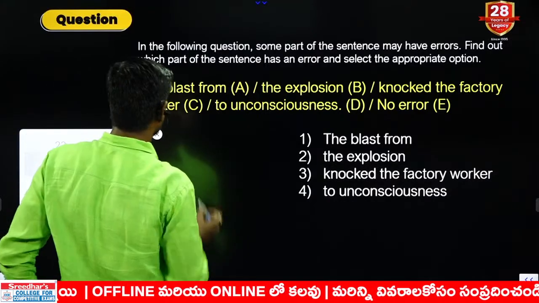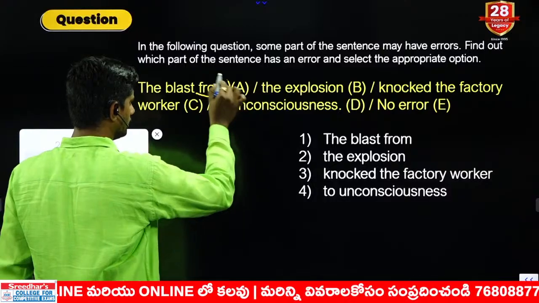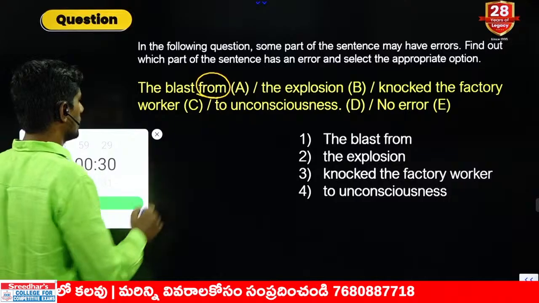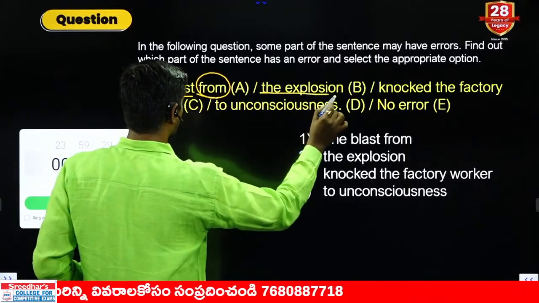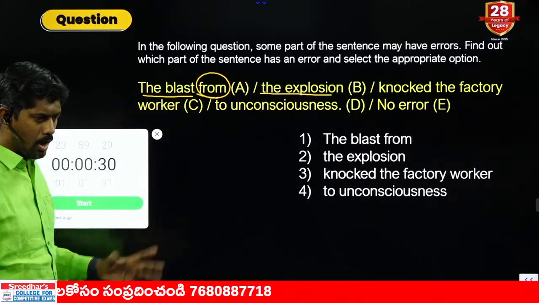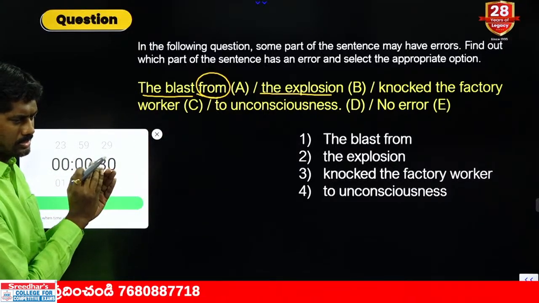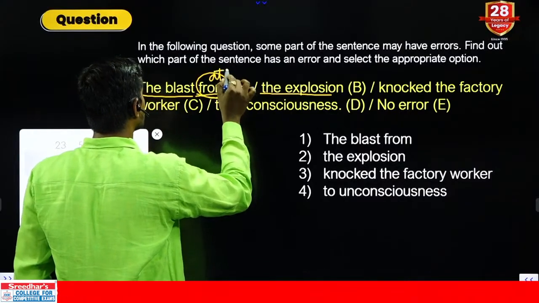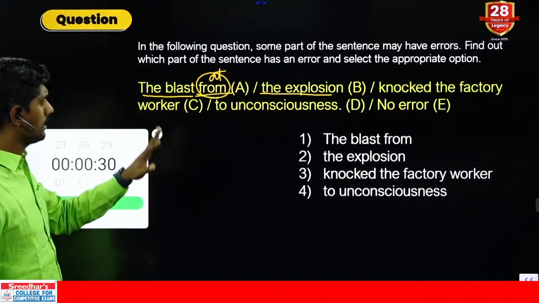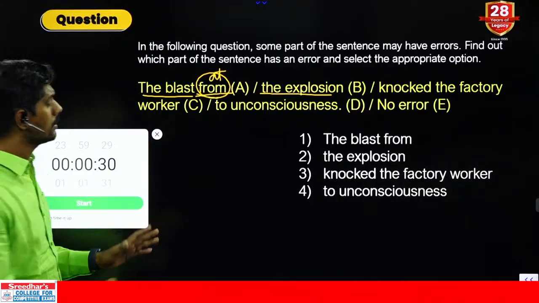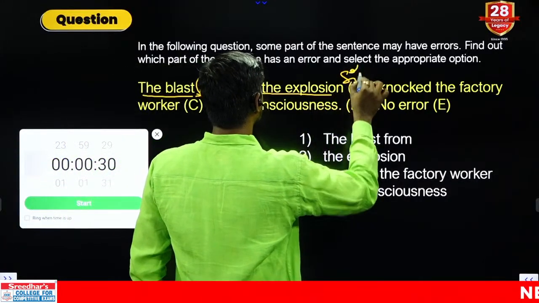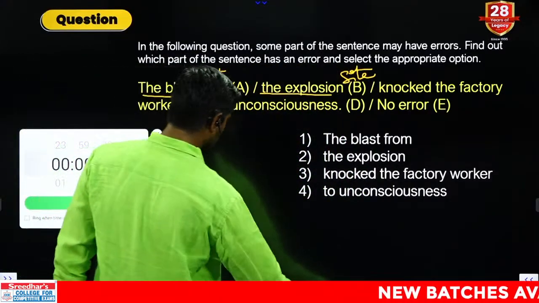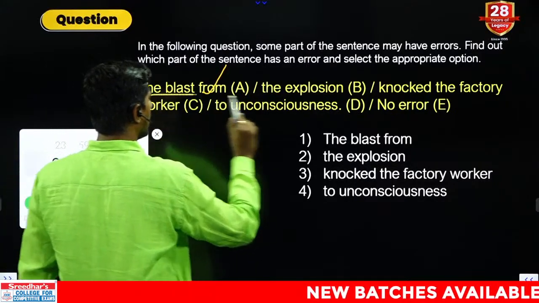Now, see, the blast from the explosion knocked the factory worker to unconsciousness. So what blast explosion? Explosion is something bigger. Out of bigger, we are talking about blast. Blast is something a little one. So, blast from the explosion or at the explosion, what is related? Blast from the explosion, okay. At the explosion, if it is a site, we can take. Blast at the explosion site, we can take. So, just explosion. So, from is as it is correct, the blast from the explosion.